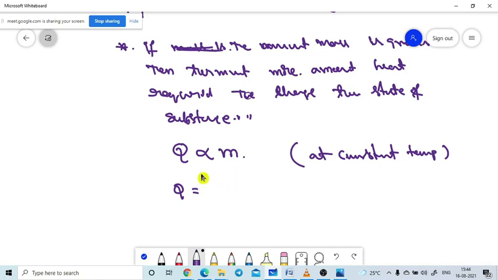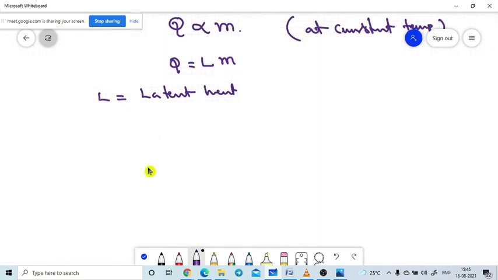So now see here. While I am removing this proportional sign, I need to put one proportionality constant, L, so Q equals m L. This information is only for the change in state. Here L is labeled as the latent heat. The latent heat term comes into play while the substance is changing its state.